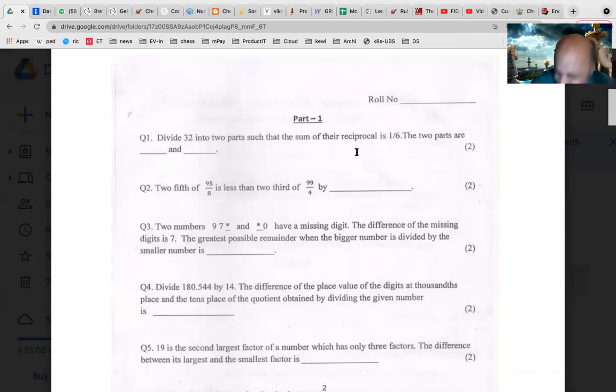So 30 into 2 is 60, right? Or 1 mark, I don't know. I think 30 questions have 1 mark. Here they have given 2, I don't know why. Normally, what I understood is that the first 30 questions are the easier lot and they get 1 mark. So 30 into 1 is 30.